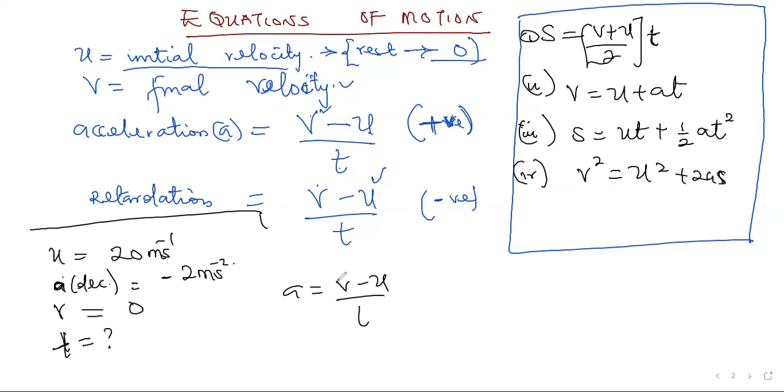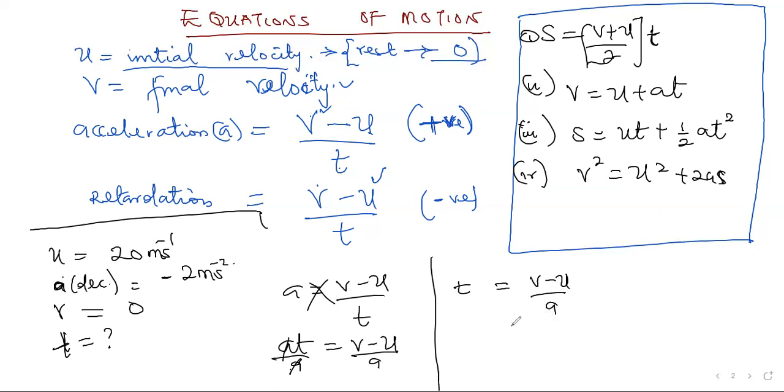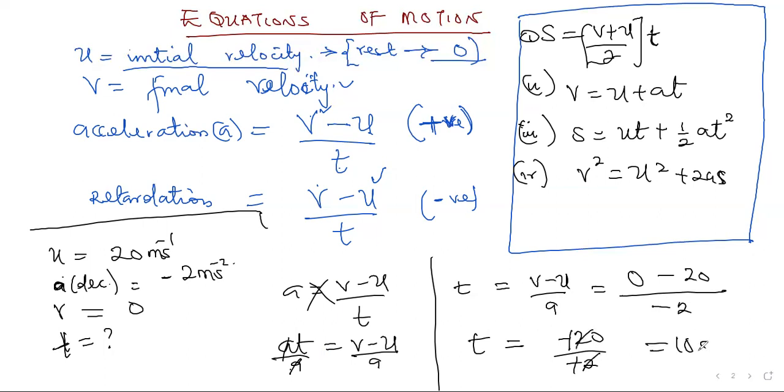Using this equation, if I cross multiply, because we are looking for time, we have AT equals V minus U. Therefore, I will divide both sides by A. So we have T equals V minus U over A. What's our V? 0, minus what's our U? 20 meters per second. Then our A is minus 2. So T equals minus 20 over minus 2. Minus cancels minus, and we are going to have 10 seconds. Did you see that? It's quite simple.